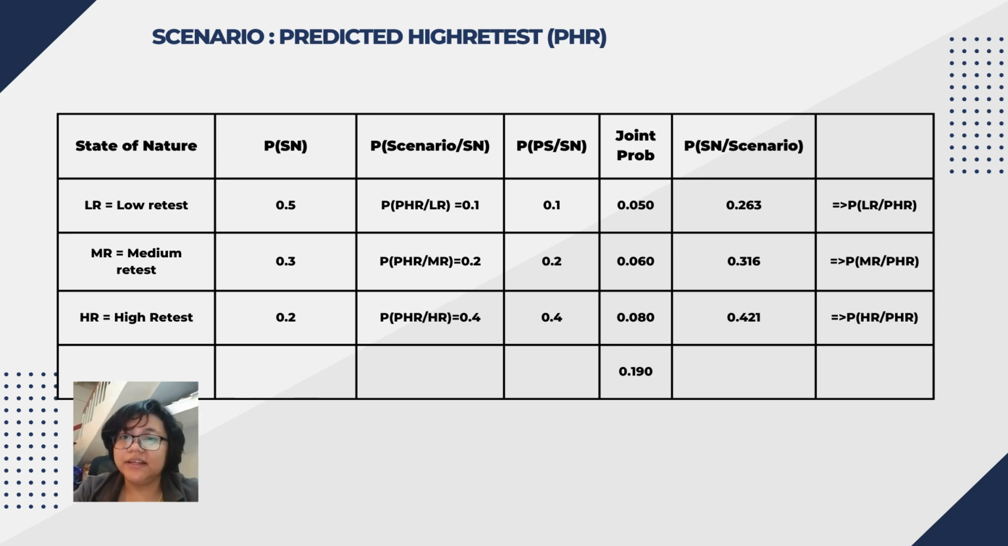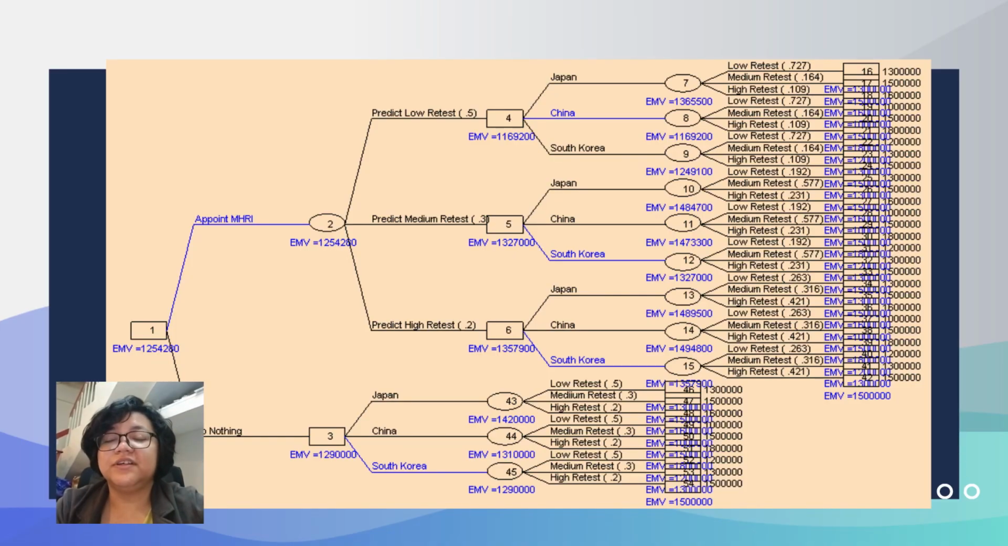So after running the data, we can say that the probability of low retest at predicted high retest is 0.263. The probability of median retest at predicted high retest is 0.316, and after doing the reverse probability, we can then plot.